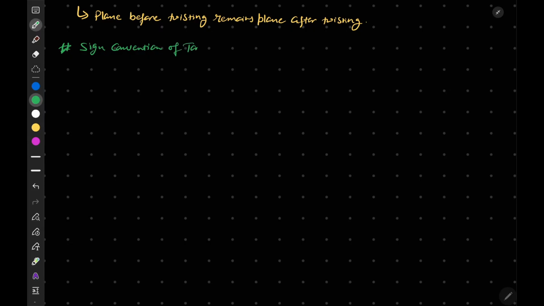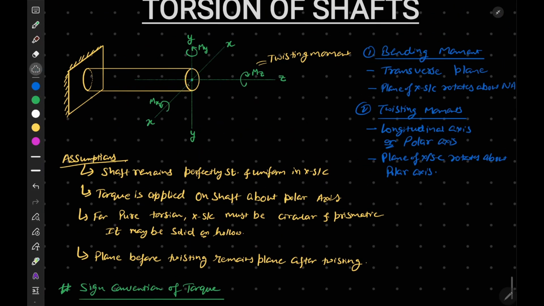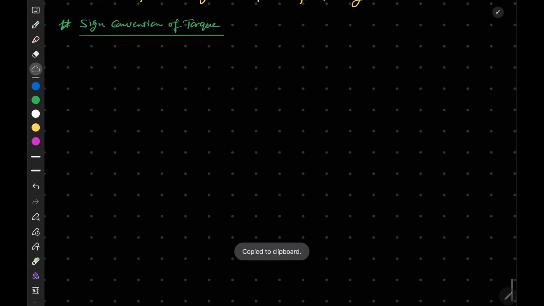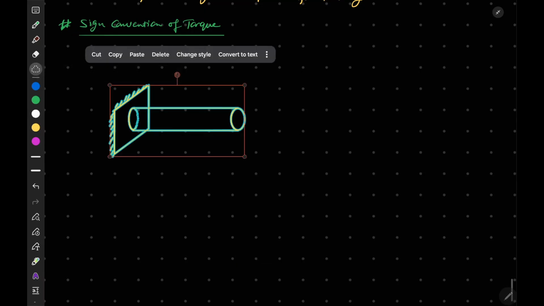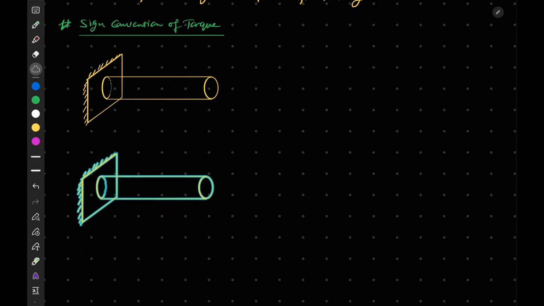Of torque. Okay, so let's consider this same diagram. Let me copy it first. Copy. Okay, so we will be using this same diagram, paste, and then again paste. Okay, now let's say that a torque is applied.